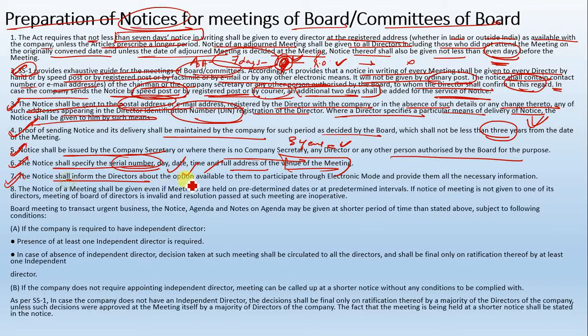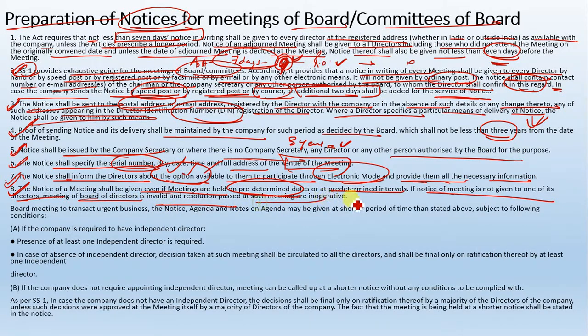Notice shall inform directors about the option available to them to participate through e-mode and provide them all necessary information. Notice of the meeting shall be given even if meetings are held on predetermined dates or at predetermined intervals. If the notice of meeting is not given to any of the directors, the meeting of the board of directors shall be held invalid और resolution जो वहाँ पे पास होगा वो भी inoperative हो जाएगा.